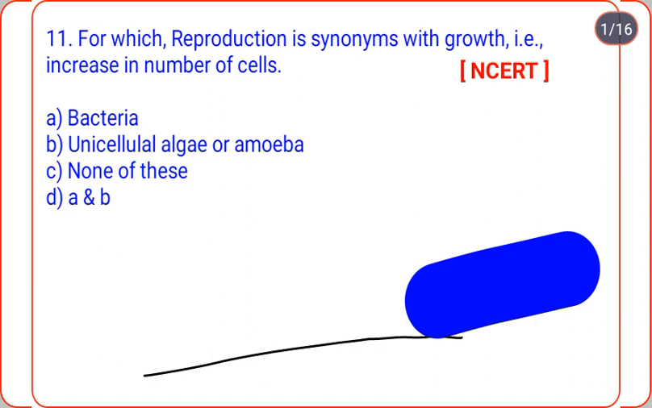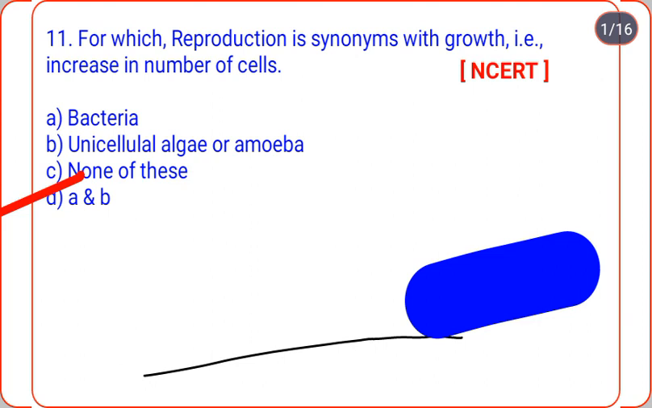Option A bacteria, option B unicellular algae or amoeba, option C none of these, option D A and B. So first of all, we should guess the correct answer, and later we will indicate it. Here the correct answer is option D, A and B both. For bacteria and unicellular algae or amoeba, reproduction is synonymous with growth, that is increase in number of cells. So option D is correct.